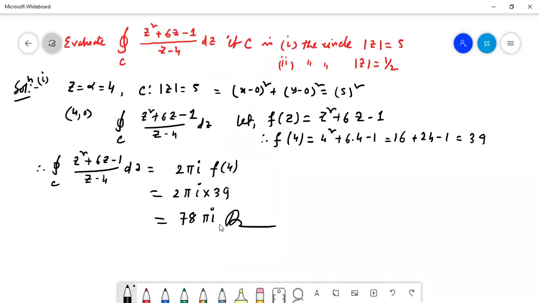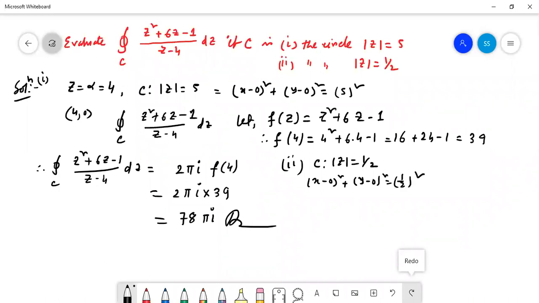For number 2, mod z equal to half. This circle is (x minus 0) whole square plus (y minus 0) whole square equal to half square.